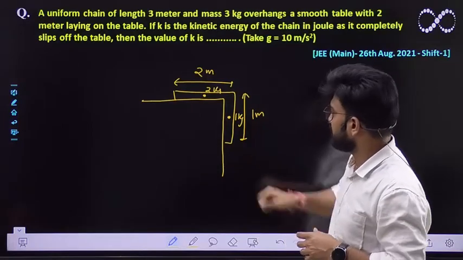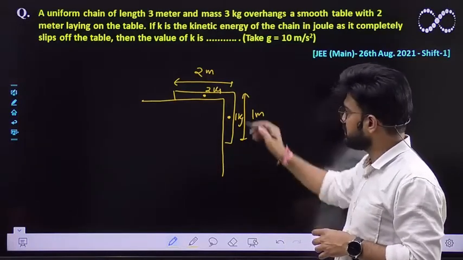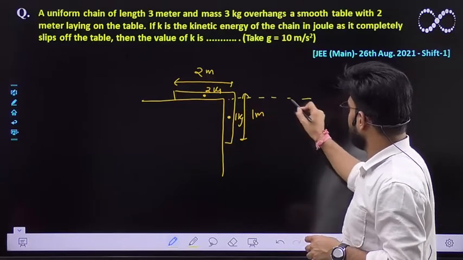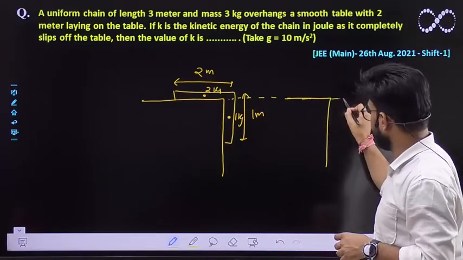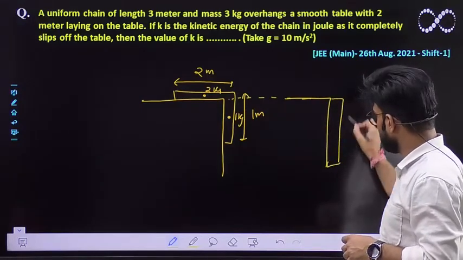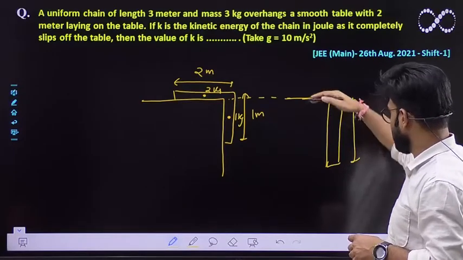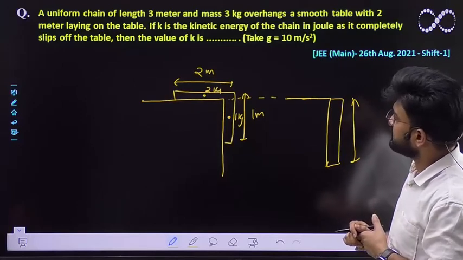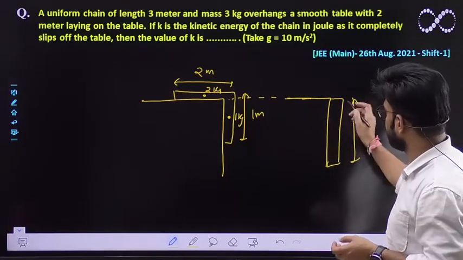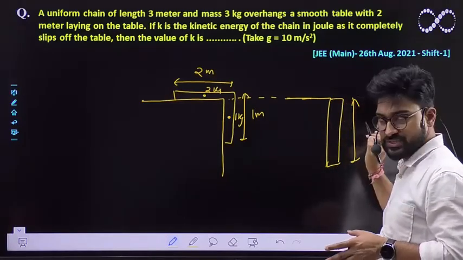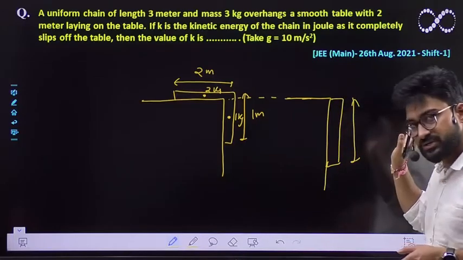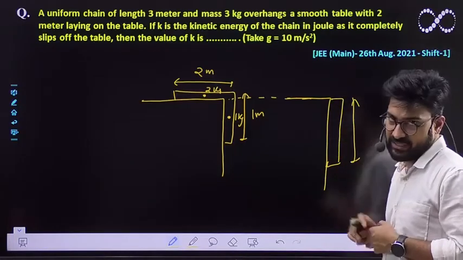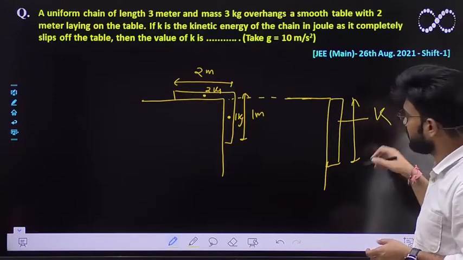Now this is the first situation that you need to visualize. Now it says what will be its kinetic energy if this whole chain has slipped off the table. So what would be its kinetic energy that you need to find out?